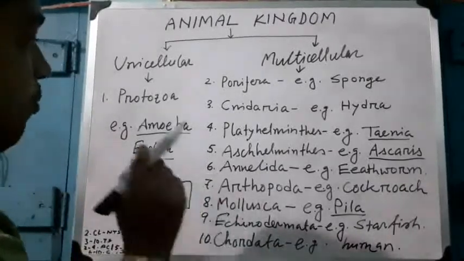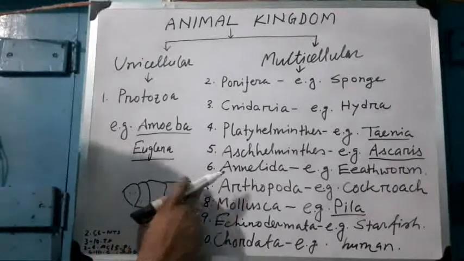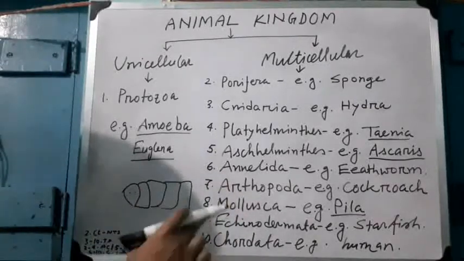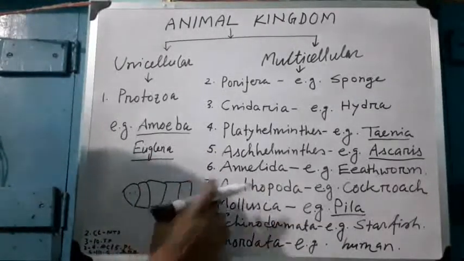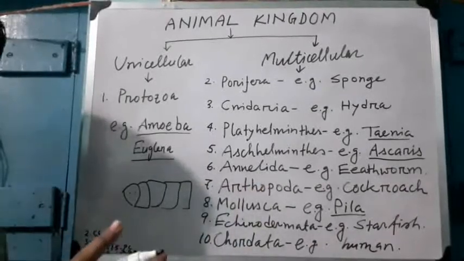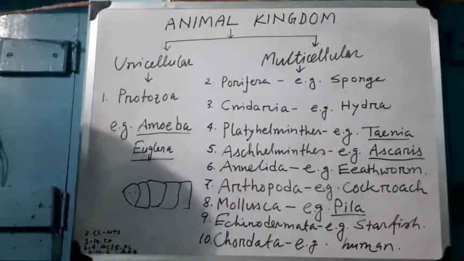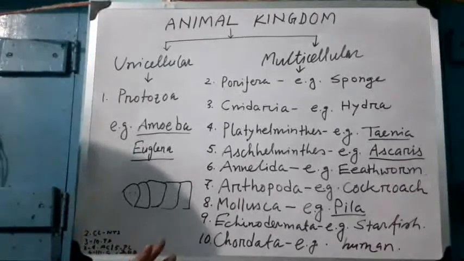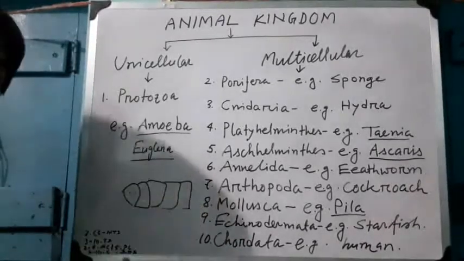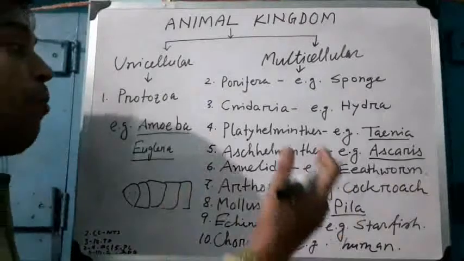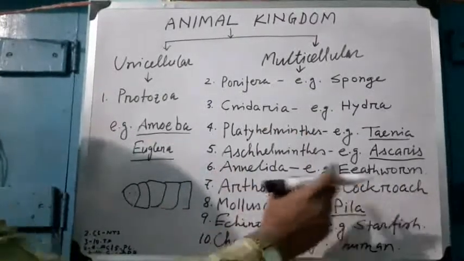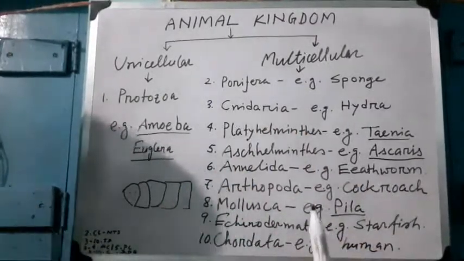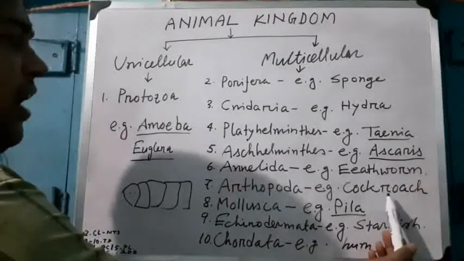Come to the Arthropoda. Arthro means segmented, poda means leg. Here the phylum has segmented legs, and the body is differentiated into head, thorax, and abdomen. Example of Arthropoda is cockroach. Mosquito is also a common example of Arthropoda.